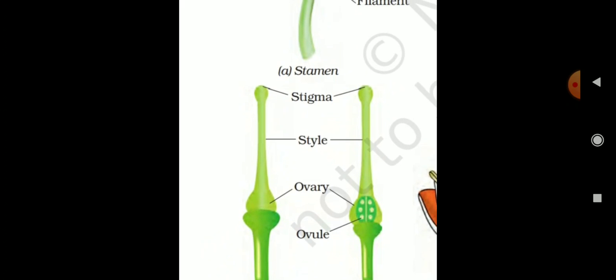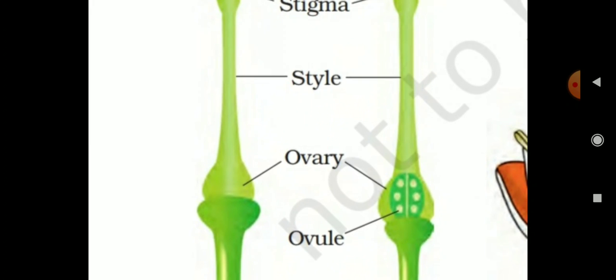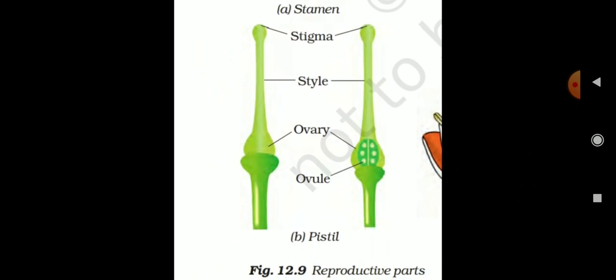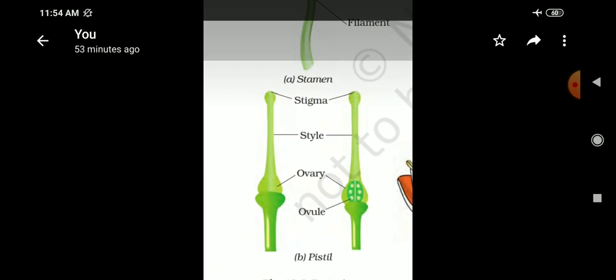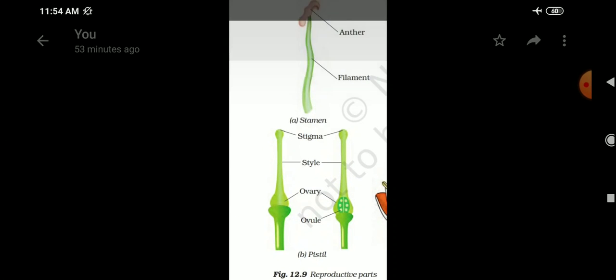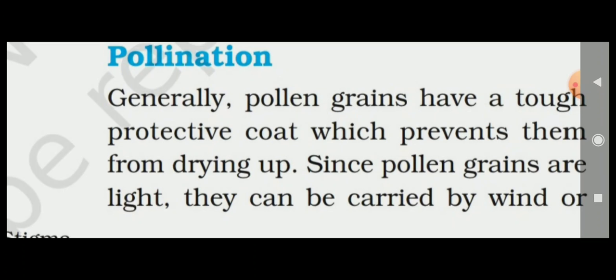This one is the top part, stigma. This one is a style. This one is an ovary, light green in color. Then the dark green and yellow color one is the ovule. Okay, that is a pistil. All of you see and practice this diagram. In your classwork note, all of you should draw this diagram.